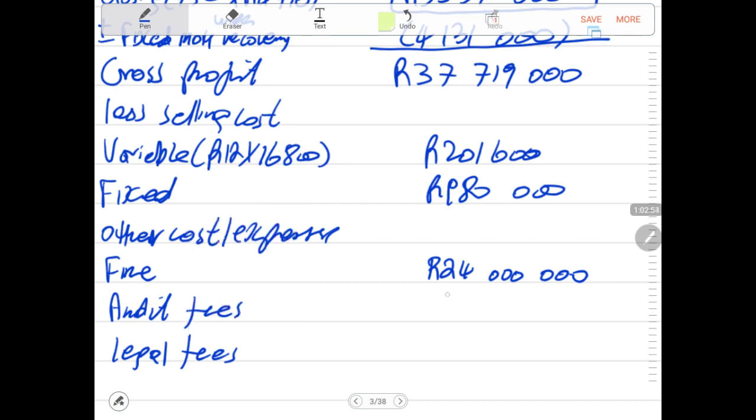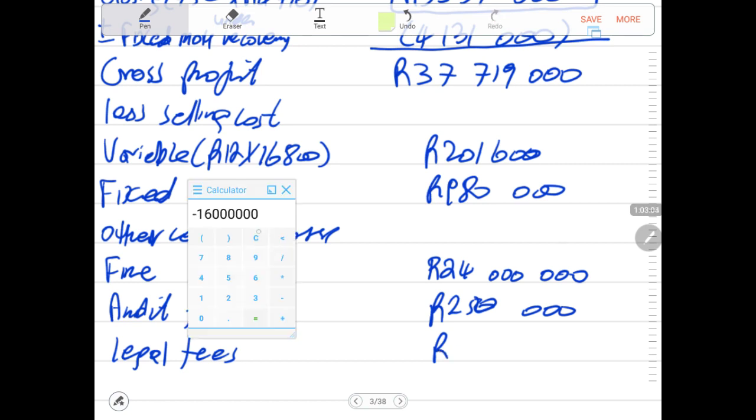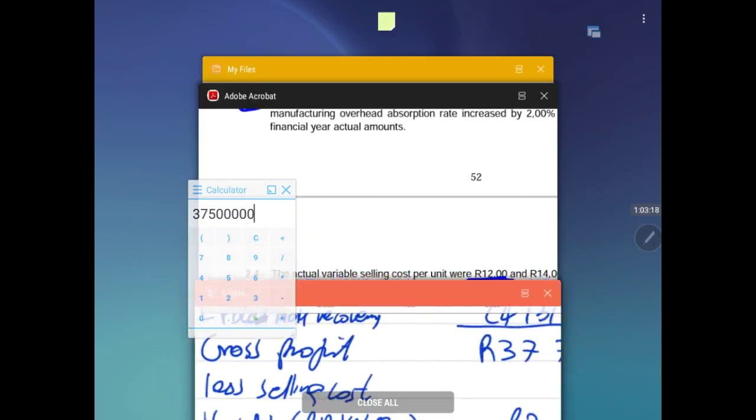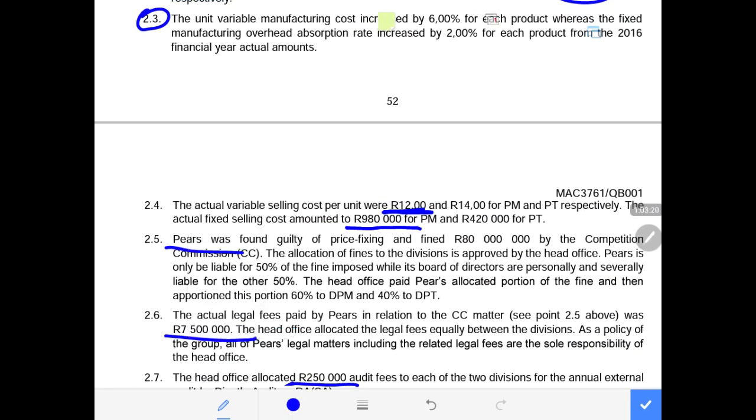The audit fees were 250,000, if you remember that one. Sorry, I do keep the numbers in my head. The legal fees were 75 million, and half of that was allocated. Divide by 2, that is 37,500,000. These were the costs. You can just verify in case you forgot. This one is 980.